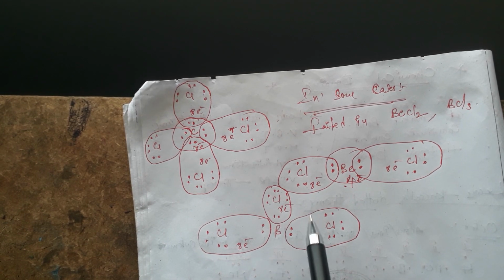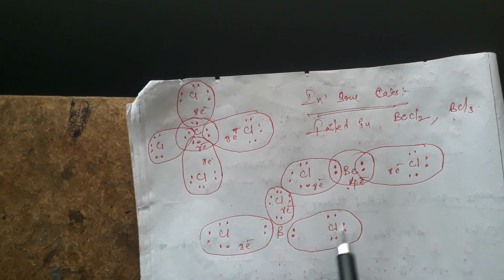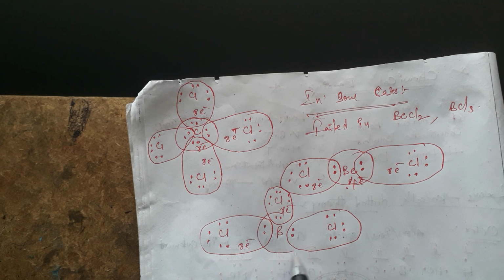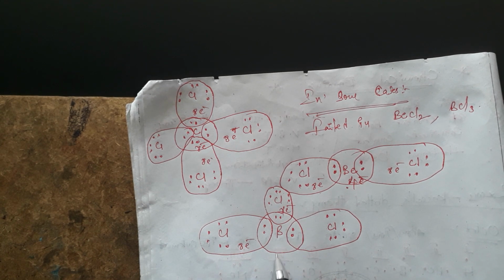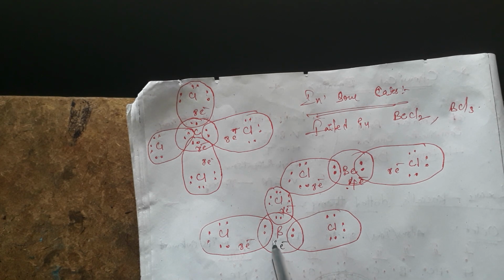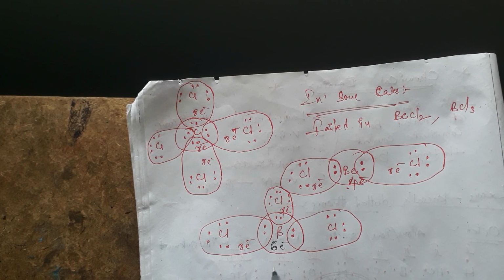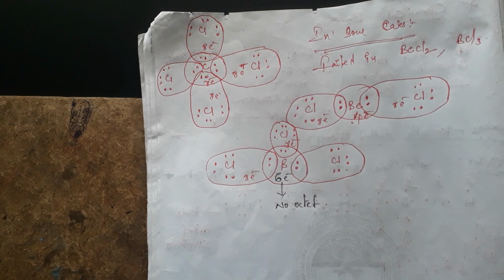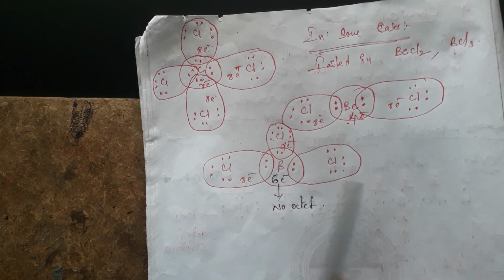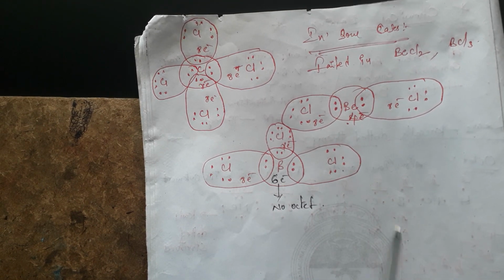So the 3 chlorine atoms exhibit 8 electrons in their outermost shell, but the central atom boron has only how many electrons here? Only 6 electrons are there. So there is no octet here. Because of this, in BeCl2 and BCl3, the octet rule is failed.